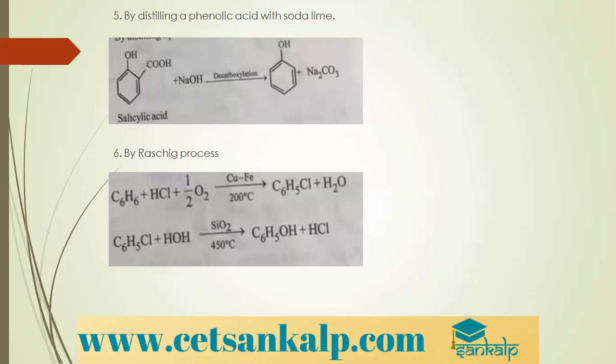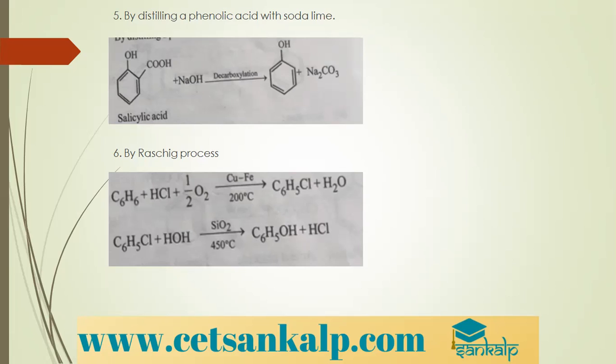Next is distilling phenolic acid with soda lime. So decarboxylation occurs. Phenolic acid is nothing but salicylic acid. When you treat it with soda lime, that is a mixture of NaOH and CaO, NaOH reacts with salicylic acid, and CaO acts as a catalyst.